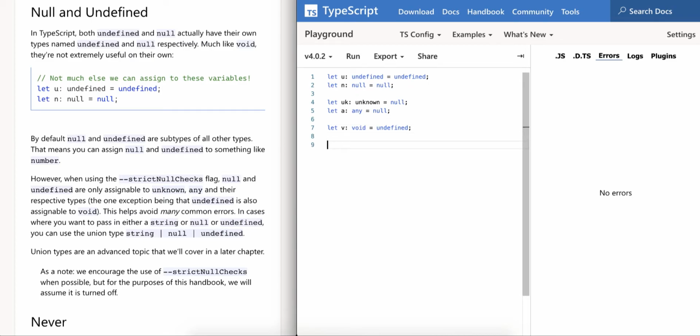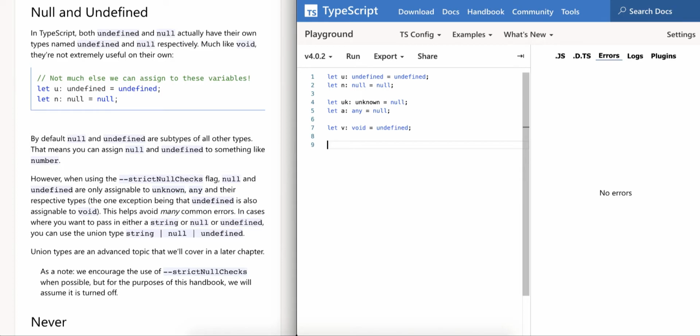Yeah. And what if we have a use case where we have a variable which can accept a string, which can be null, which can be undefined conditionally. In that case, how can we achieve the same? Because if the strict null checks flag is enabled, the compiler won't allow us to compile.